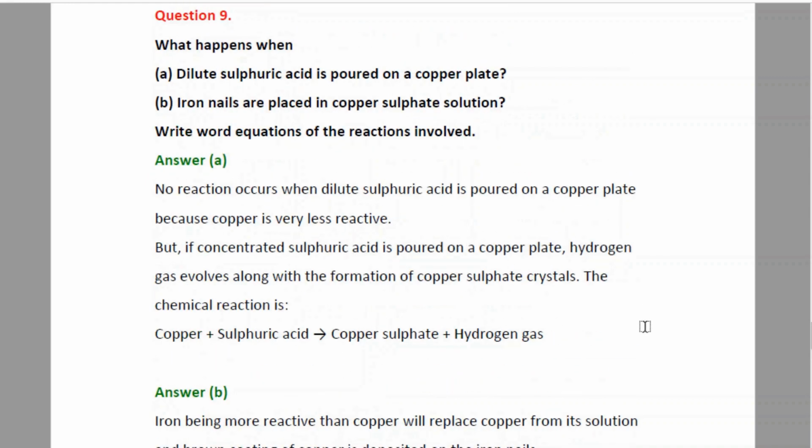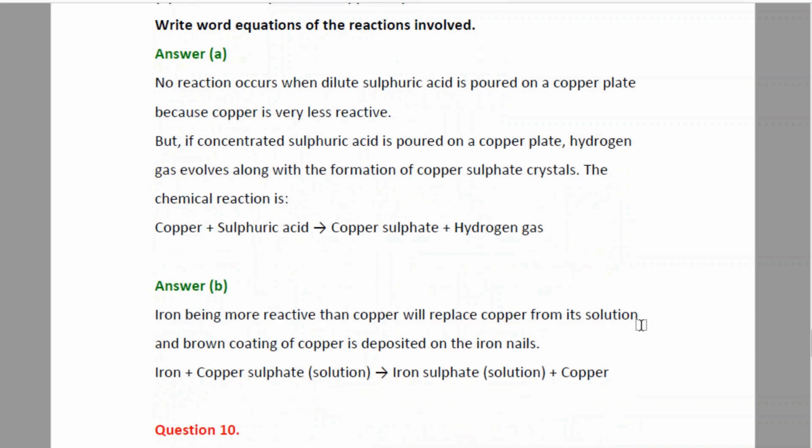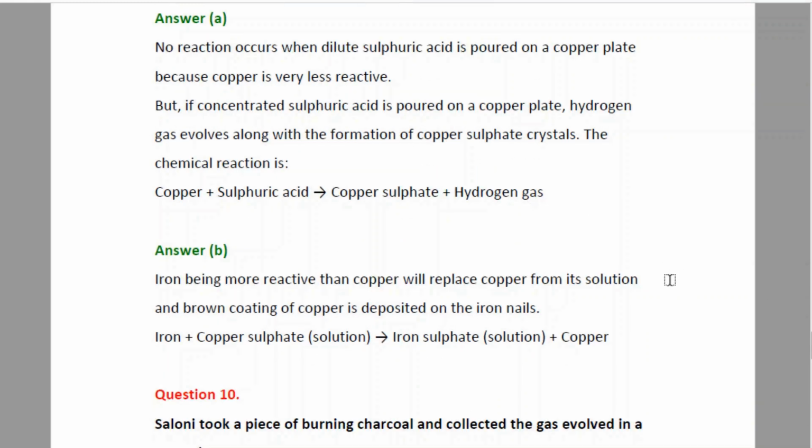B. If iron nails are placed in copper sulfate solution, what will happen? Again, if we check the reactivity series, iron being more reactive than copper, it will replace the copper from its solution and we will get iron sulfate solution and copper deposited on the iron nails.